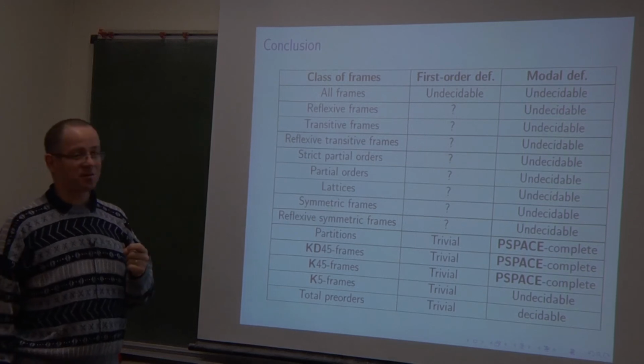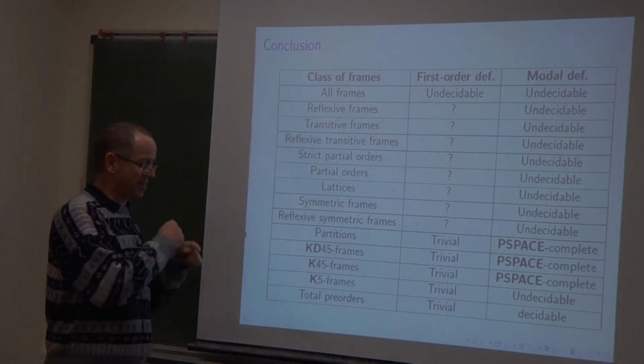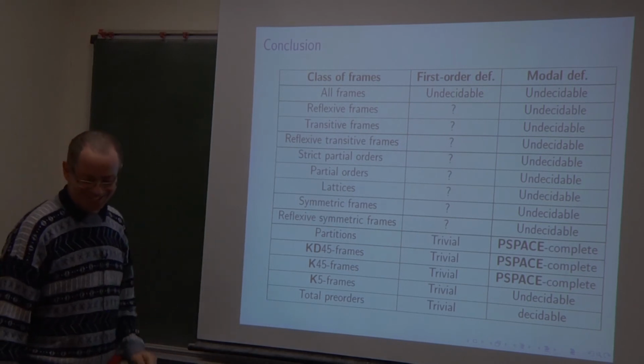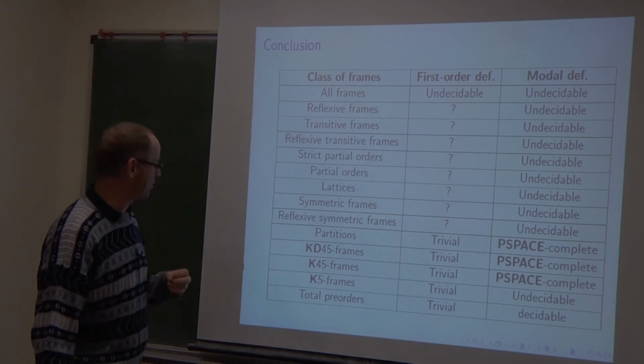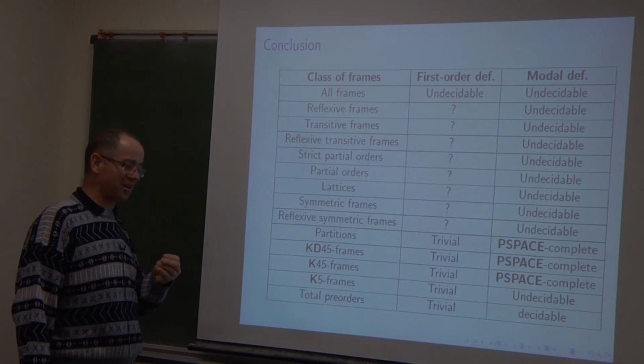When modal definability is decidable, of course it is a finite set of modal logics, very finite, you can see the validity problem in the corresponding class of frames is decidable.